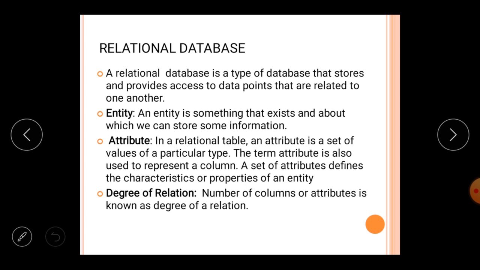Listen carefully. Attributes are the fields of the table, or you can say the names of the columns of the table. If you are keeping data about a vehicle, then the type of the vehicle, model, engine number, chassis number, or any other information about that particular vehicle are the attributes of the vehicle. Similarly, if you are keeping details about grocery items, then the name of the item, amount of the item, expiry date, and MFD date are known as the attributes.